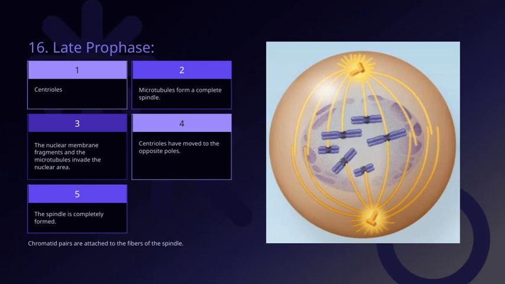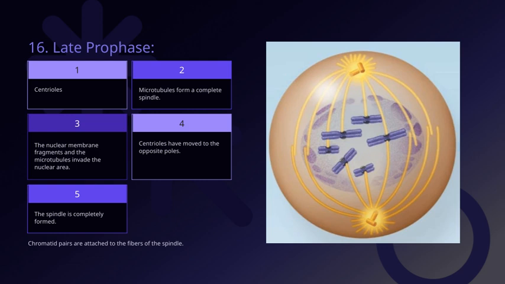Now, at this stage, the chromatids are really starting to get organized because they are attached to the fibers of the spindle. This attachment is crucial for ensuring that each new cell will receive the correct set of genetic information. By this point, the spindle itself is fully formed, which means the microtubules have arranged themselves properly to facilitate chromosome movement.